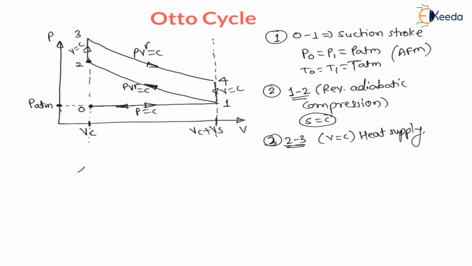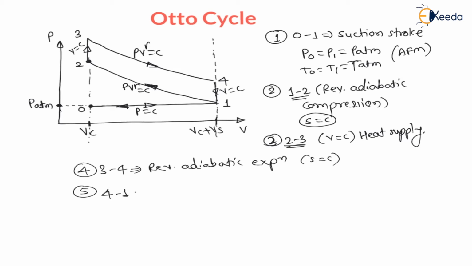Now after that the fourth process is 3 to 4. This 3 to 4 is reversible adiabatic expansion, and reversible adiabatic is nothing but isentropic. Therefore, it is also called isentropic expansion, that is, entropy is constant. And the fifth process is 4 to 1, which is called constant volume heat rejection, right?